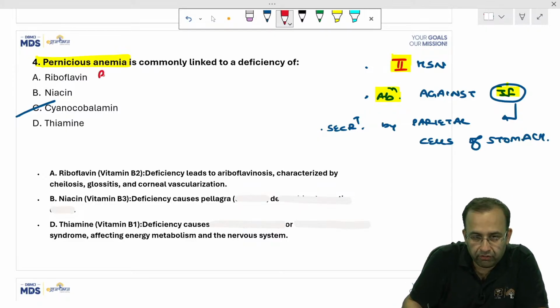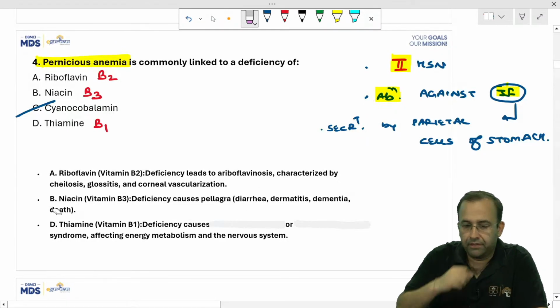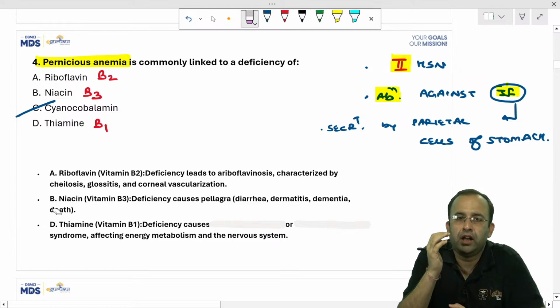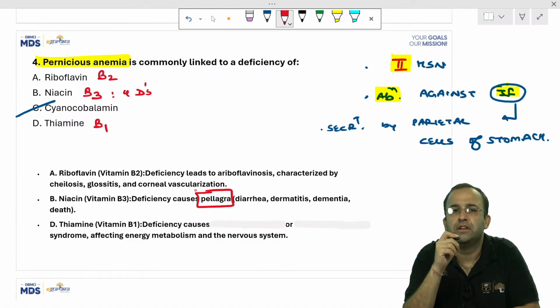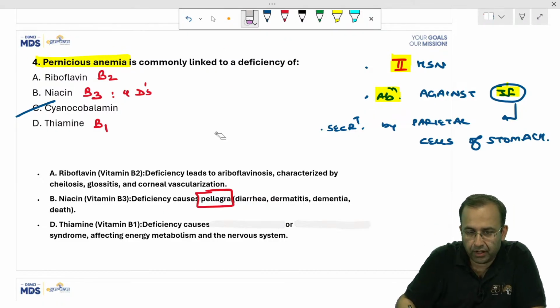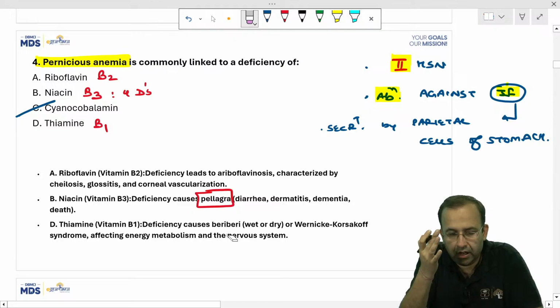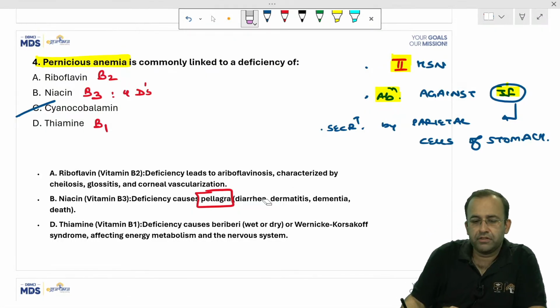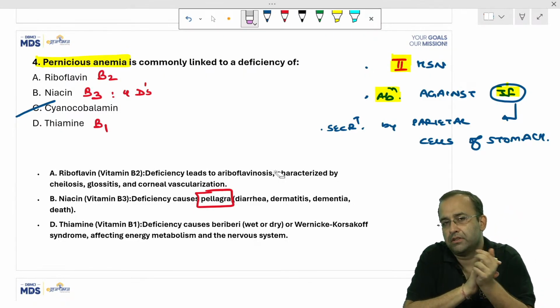Niacin is vitamin B3, versus thiamine, which is vitamin B1. Niacin deficiency causes pellagra, the 4Ds of pellagra: diarrhea, dermatitis, dementia, and death. And lastly, vitamin B1, that is thiamine deficiency, which causes beriberi or Wernicke-Korsakoff syndrome. This is with respect to the vitamin deficiencies.